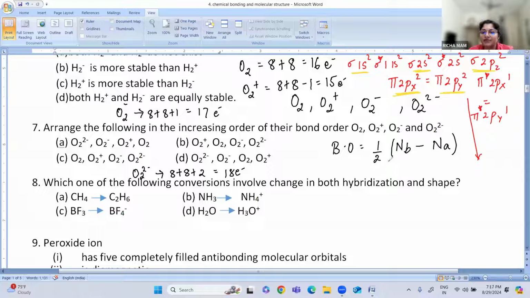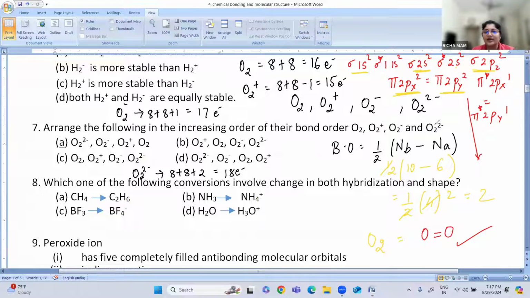So half of 10 minus anti-bonding, 2, 4, 5, 6, that is 6. So half into 4, which is 2. So in the O2 molecule, 2 bonds are present. So this is correct, and this we have found out.